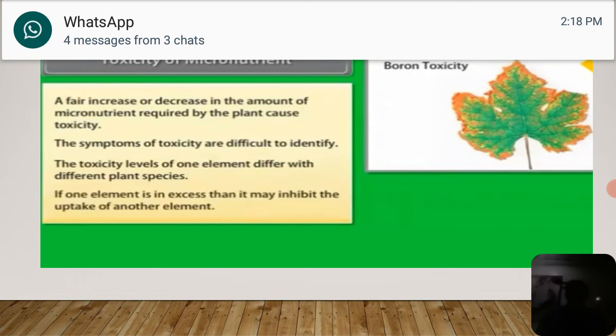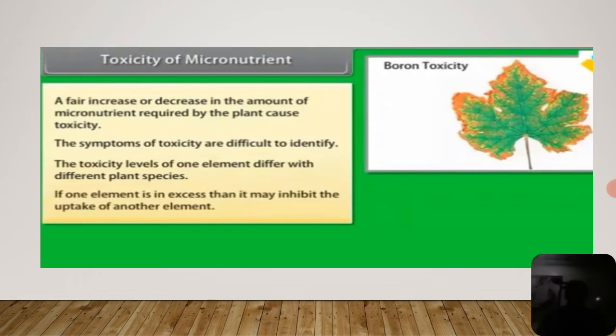Next one is boron toxicity. A fair increase or decrease in the amount of micronutrient required by the plant causes toxicity. The symptoms of toxicity are difficult to identify. The toxicity levels of one element differ with different plant species. If one element is in excess, then it may inhibit the uptake of another element. So this is one more important side effect.